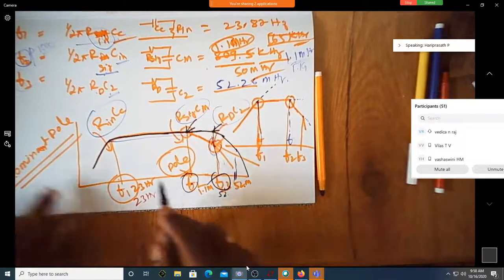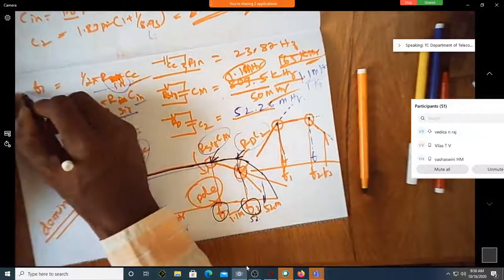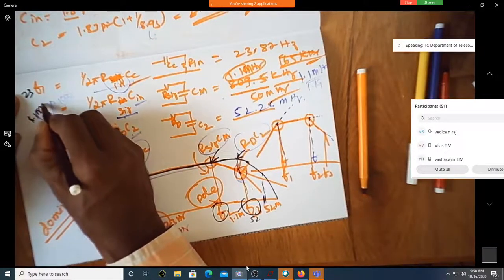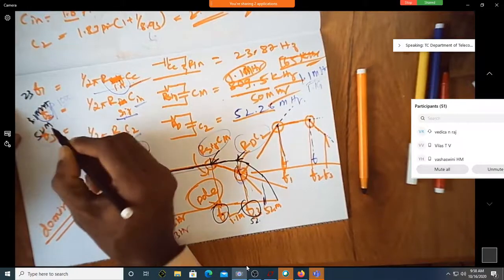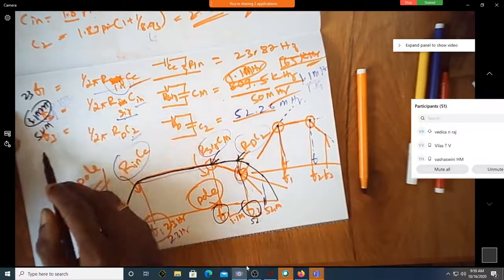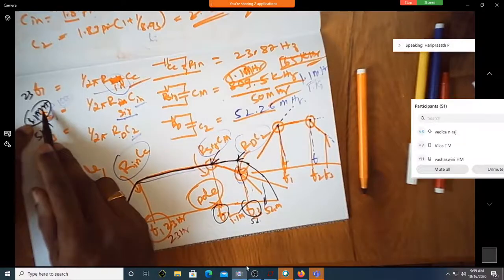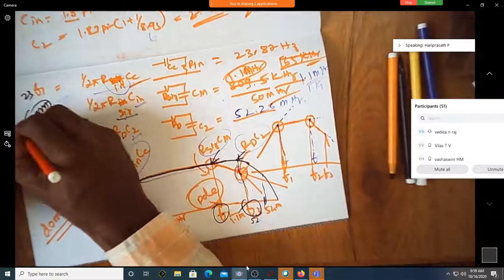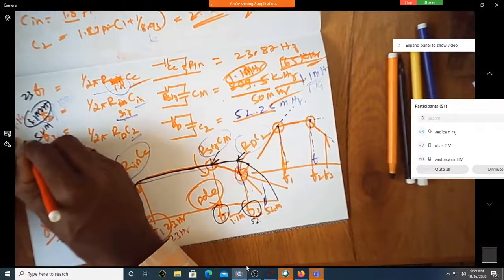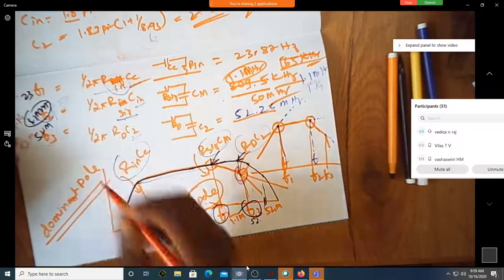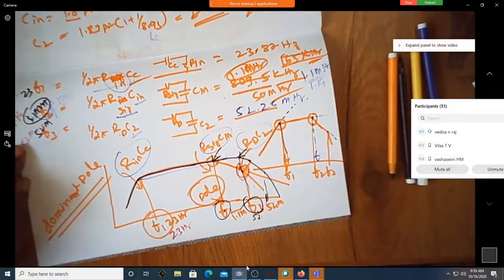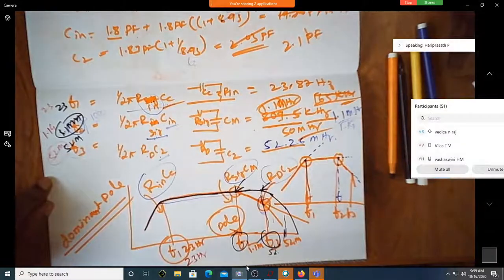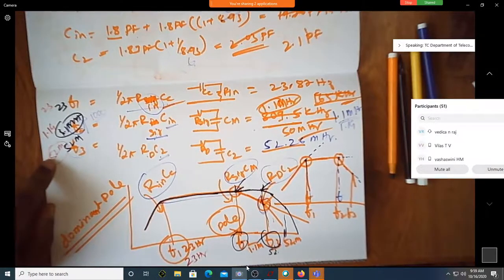Earlier this was 23 hertz, this was 1.1 megahertz, this was 52 megahertz. So which was less among these two? 1.1 megahertz was least. Now what is this? This is 1.1 giga, this is 52 mega, this is 23 hertz. Which is least among these two? 52 megahertz. So this becomes the dominant pole.